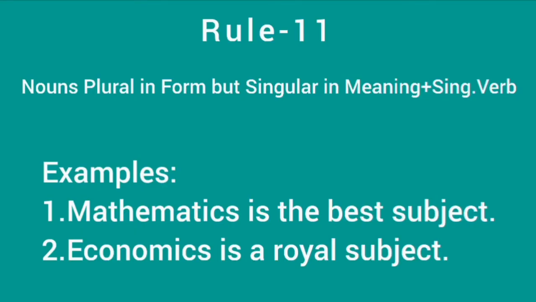Rule number 11. Nouns plural in forms but singular in meanings plus singular verb. That means there are some nouns that look like plural nouns but they are singular. They always carry the singular verbs. For example, mathematics. This noun looks like a plural subject or plural noun, but this one is singular. So it carries the singular verb, that is, mathematics is the best subject.